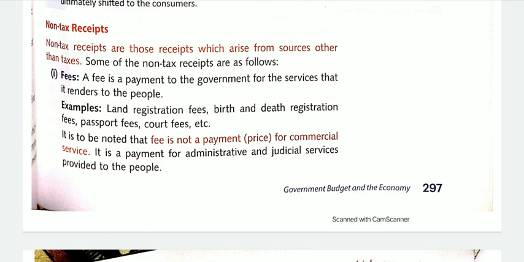For example, land registration fees, birth and death registration fees, passport fees, court fees, etc. Fees is not a payment or a price for a commercial service. It is a payment for administrative and judicial services which are provided by the government to the public. So, who pays the fees? We, the general public, pay the fees to the government for the services provided by the government.